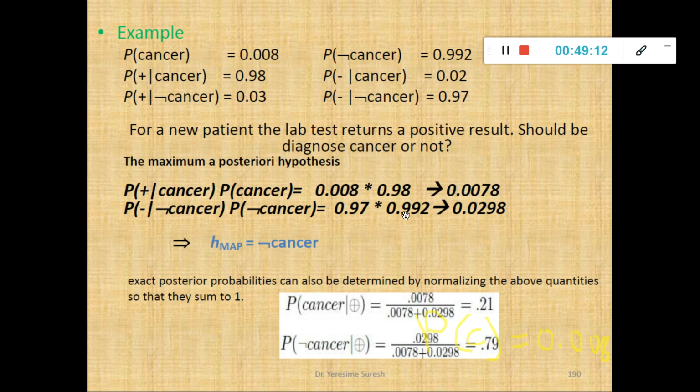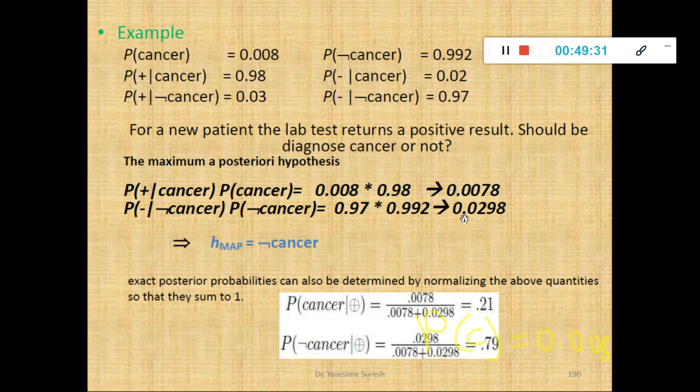I hope you have understood this fine. So find the maximum a posteriori hypothesis, the posterior probability, by multiplying the likelihood or the class conditional probability with the evidence. You will get some values A and B. Compare A and B. Whichever has the highest value will be the class label for the new instance.